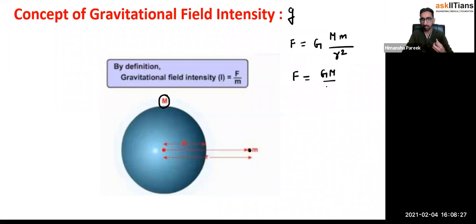I can write small m separately here. Now why I'm doing this, you will understand very soon. So when the small m mass was there, the force experienced by it was this much.